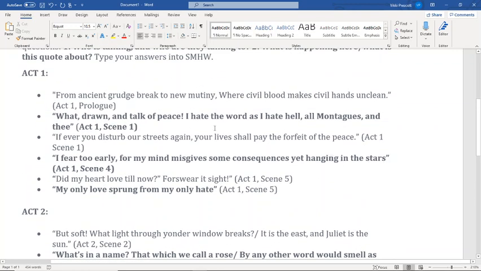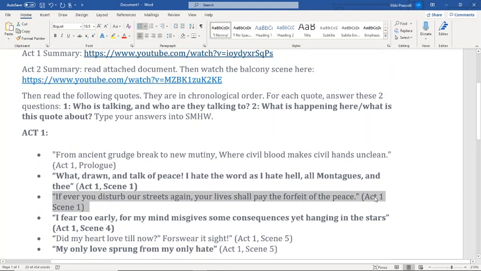So the type of thing that we might want you to do is pick one of the quotes, let's say this one here. "If ever you disturb our streets again, your lives shall pay the forfeit of the peace." So we're told it's from Act 1, Scene 1. And we know that that is the prince who's speaking. And he's saying that after the huge fight that has happened in the streets between the Montagues and the Capulets.